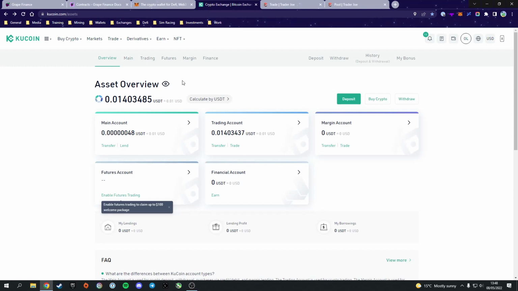Avax is also used to pay gas fees, and you will have to use gas fees for every single transaction you make. So you want to make sure you have some extra Avax purchased on top of your investment amount so that you can pay for the transactions.